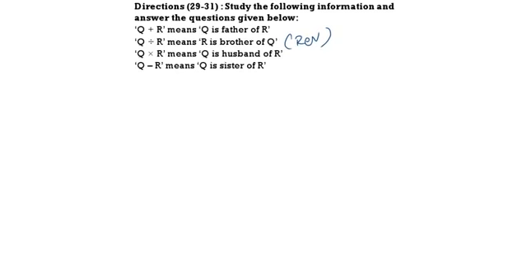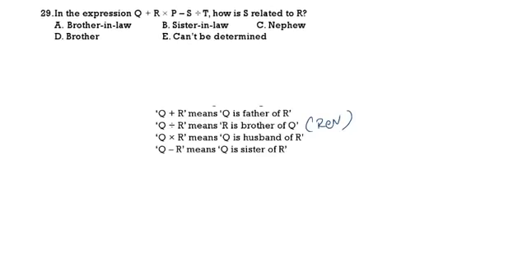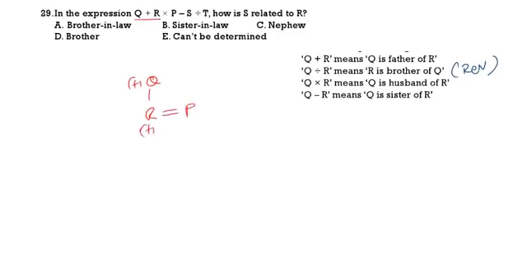Now come to the question. In the given expression, Q plus R into P minus S divided by T, how is S related to R? So what is Q plus R? Q is the father of R. R into P, R is the husband of P. That means P should be the wife.